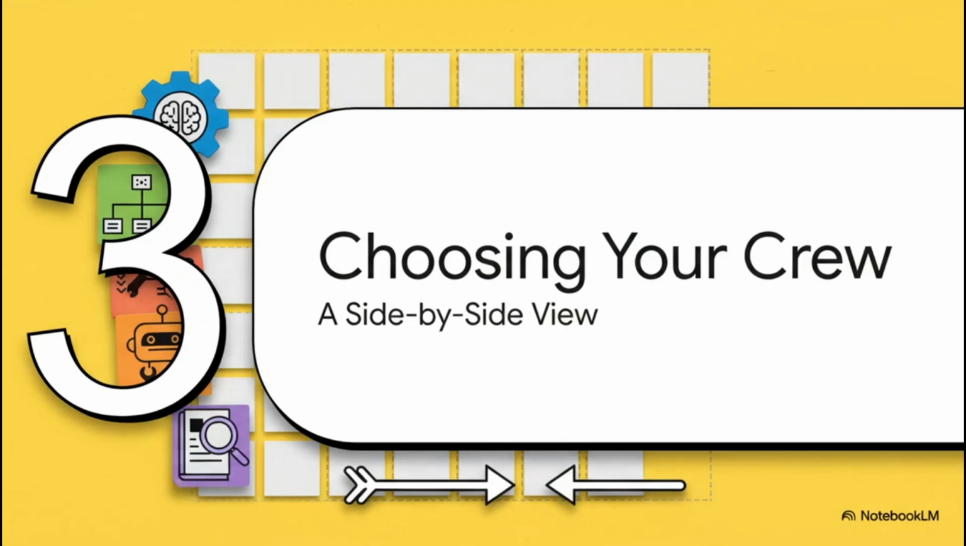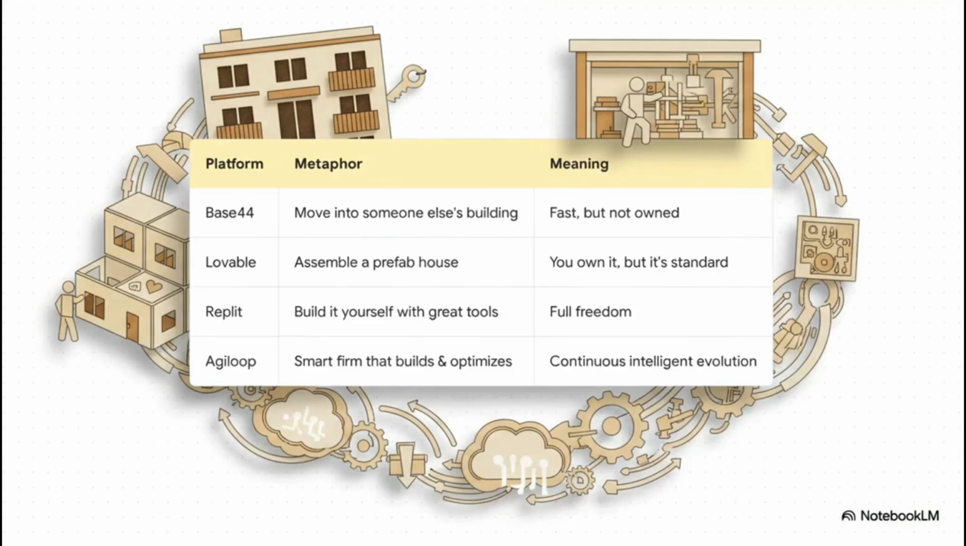All right, we've covered a lot of ground. Let's put all 4 of these side by side so you can see exactly how they stack up. It should make the choice crystal clear. Okay, let's break it down real quick. You've got base 44, move into someone else's building. Super fast, but you don't own it. Lovable, the prefab house. You own it for sure, but you're starting with a standard template. Replit, the workshop. You get total freedom, but also total responsibility.